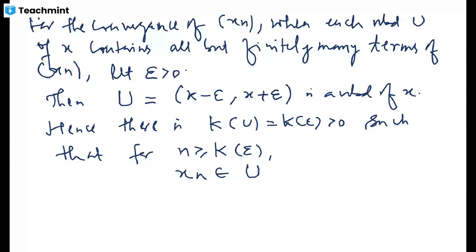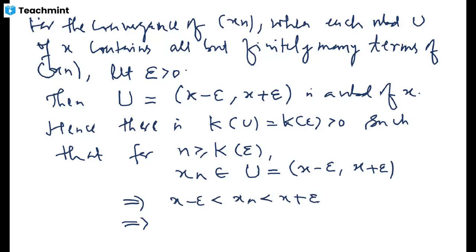But u is this open interval with endpoints x minus epsilon and x plus epsilon. So when some xn is a part of this neighborhood, it means that x minus epsilon is less than xn, which is less than x plus epsilon.